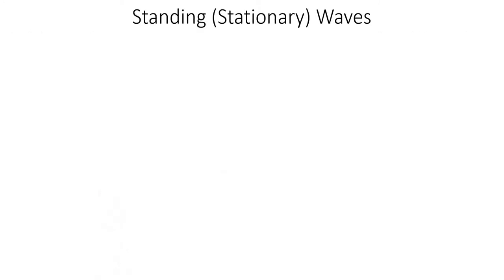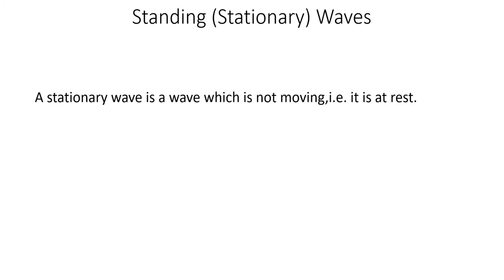Now we are going to discuss standing or stationary waves. From that term itself you might have got that the wave will not be moving, it will be standing. A stationary wave is a wave which is not moving, that is, it is at rest.